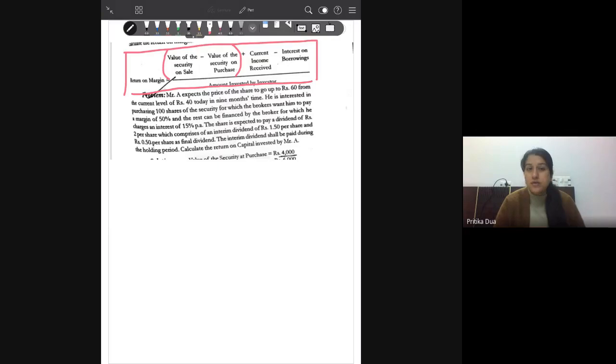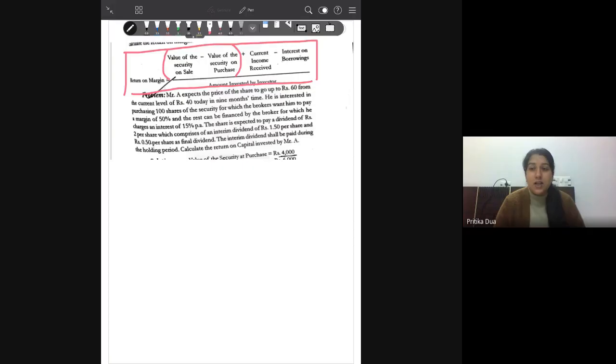He is interested in purchasing 100 shares of the security for which the broker wants him to give a 50% margin. So 50% will be brought in by the investor and the remaining 50% will be extended by the broker, for which the broker will be charging interest of 15% per annum.